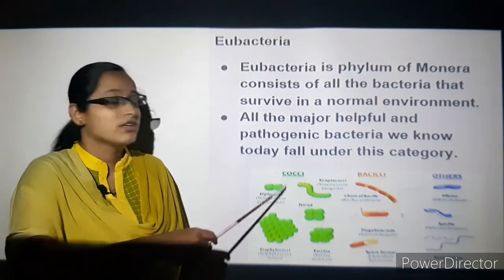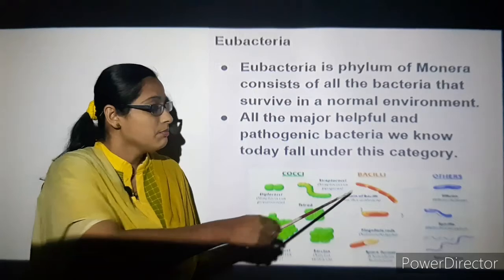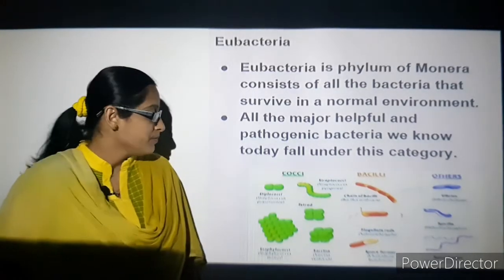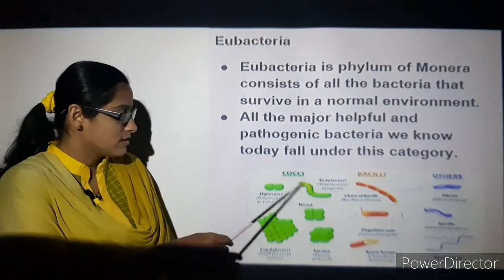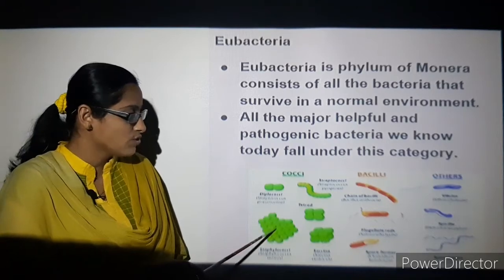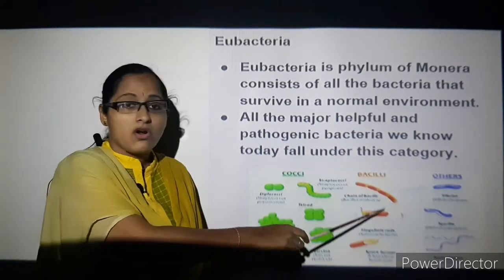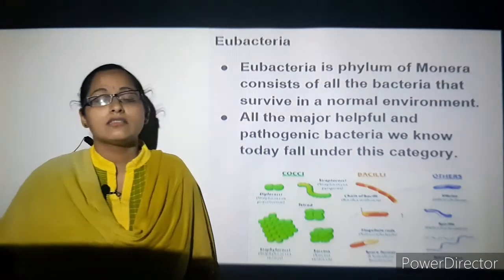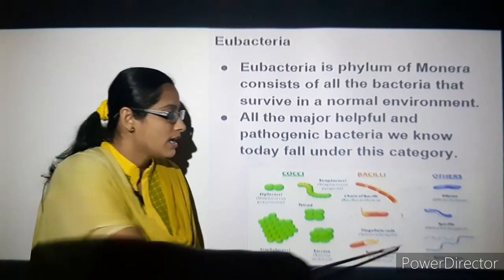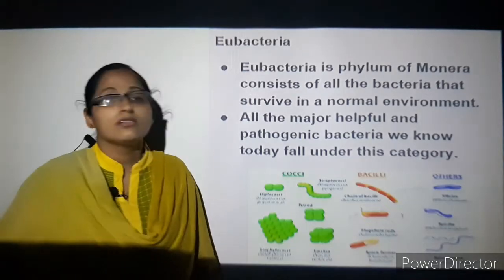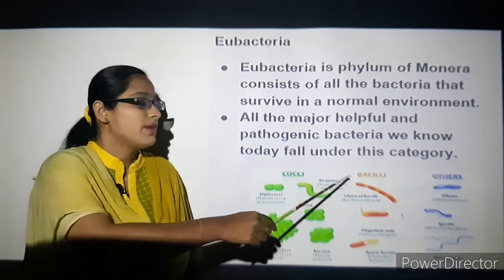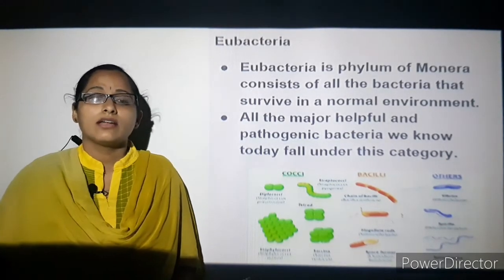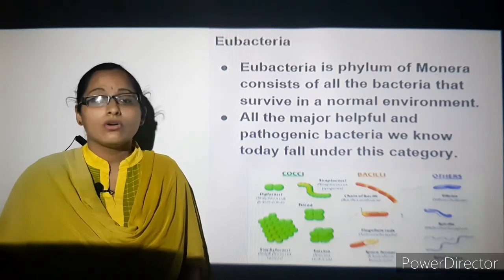They can be differentiated into cocci, bacilli and others. You can see that coccus bacteria are round shaped, and bacillus are rod shaped bacteria. Some of the bacteria have flagella, tail-like structures. An example is the bacillus bacteria, which is present in yogurt.